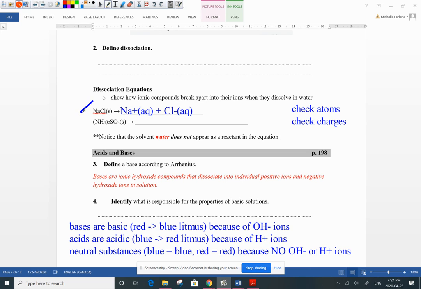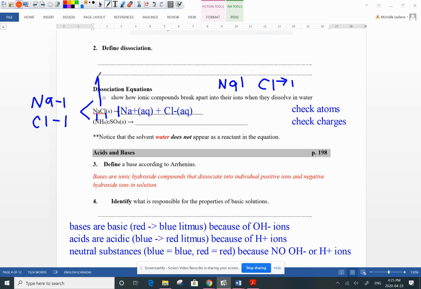So on the left side of the equation, on the reactant side, count up how many Na we have. Well, there's one Na there. And on the product side, how many Na do we have? Well, there's no coefficient, so we know there's one there. And how about Cl? Well, we just assume there's a coefficient of 1 there. The Cl is a negative, but there's just one of them. So we're balanced, right? One sodium, one Cl, one Cl. Now we also have to check charges.